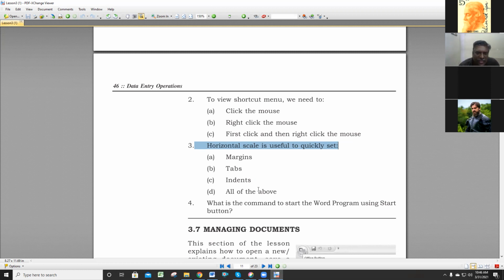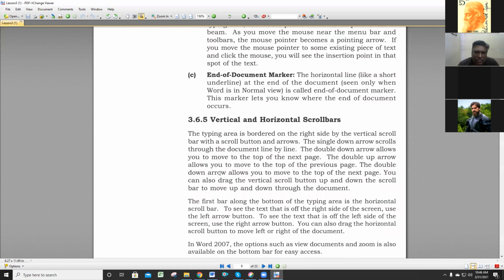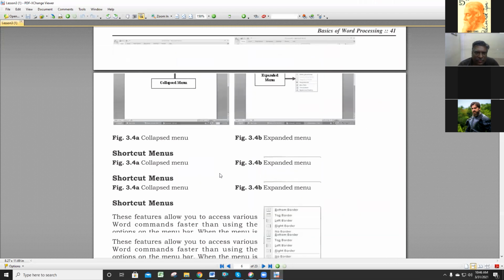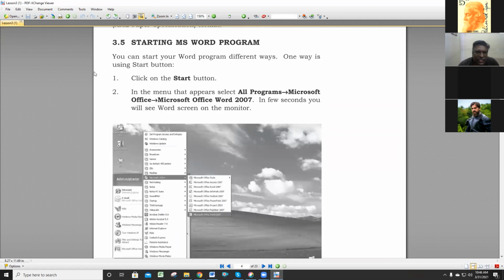All of them. The next one is, what is the command to start the Word program using the Start button? That sequence I already told you. Start, All Programs, Accessories, then MS Word, Word 2007. That is the sequence. That is the command. With the help of pictures, we explained that rule. The first starting of the lesson. I am showing this answer. Okay, the first one and two only.